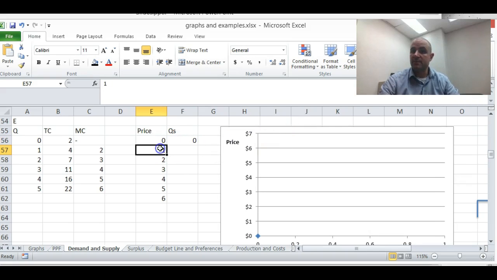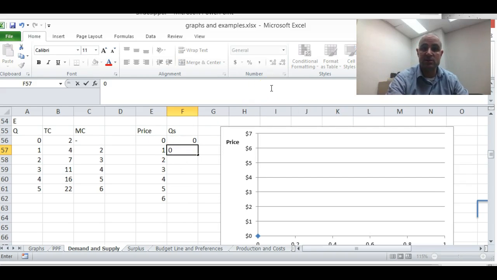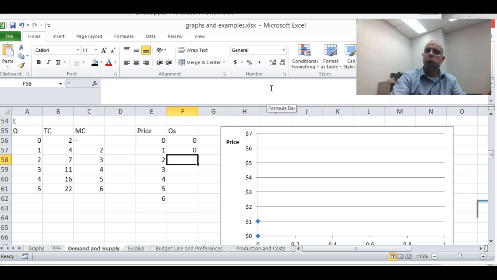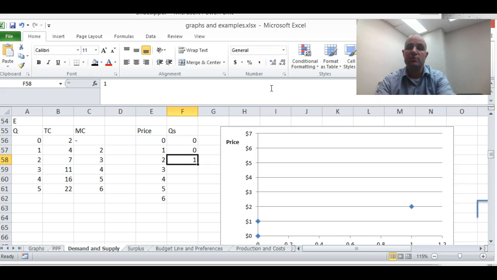What about when the price is 1? When the price is 1, which is what they're going to be bringing in, they're still not going to do the first. Because the first unit costs $2 to make, they're only going to receive 1. So the quantity supplied is still going to be 0. What about when the price is $2? Now, when the price is $2, it only costs them $2 to make, and they would make $2. This will be addressed more at a later portion, but it's okay to basically make 0 profit. So yes, they're going to produce the first.